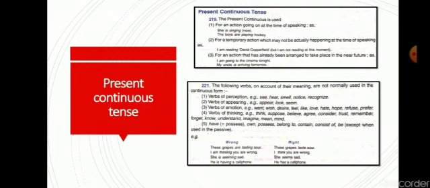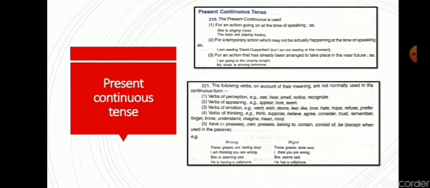What is the meaning? Continuous means when any action is continuing in the present time, then what will we use? We will use present continuous tense. What is the rule of present continuous? In this we use subject, then first form of verb, then ing in the verb. After that we will use object.